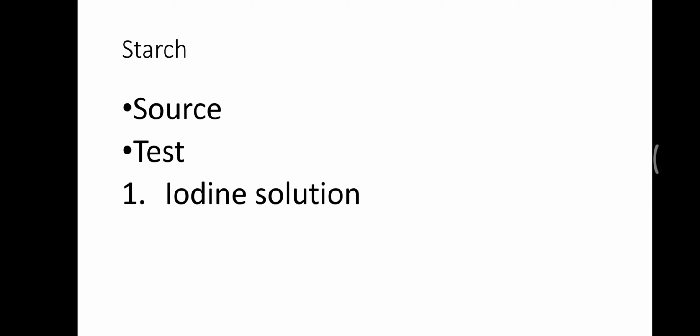So starch is found in food. Sources of starch are rice, potatoes, bread, cereals, noodles, yam, beans and grains. Students, you can get starch from all these sources which I have mentioned. If you want to test whether starch is present in a food or not, then you can test starch by using iodine solution. The presence of starch in food can be tested by use of iodine solution.